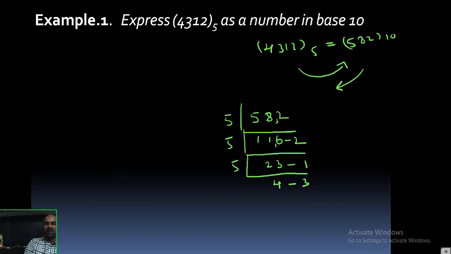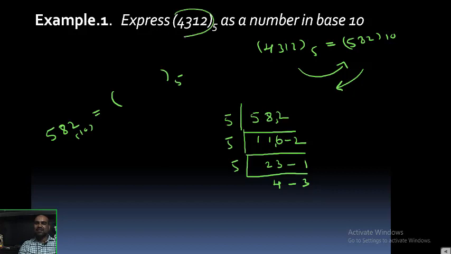Okay, now what I want to write: 582 base 10 equals something with base 5. What is that? The answer is 4312. 4312 means you write the remainders in reverse order. What can I see here? 4312. So 582 base 10 is equivalent to 4312 base 5.